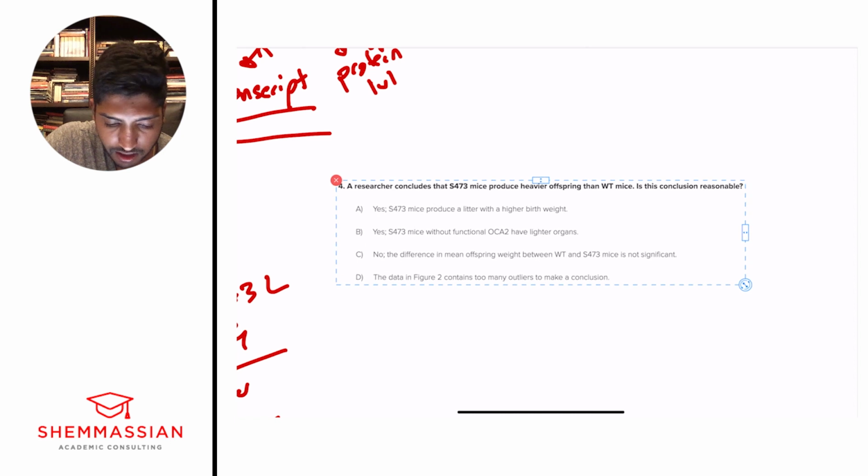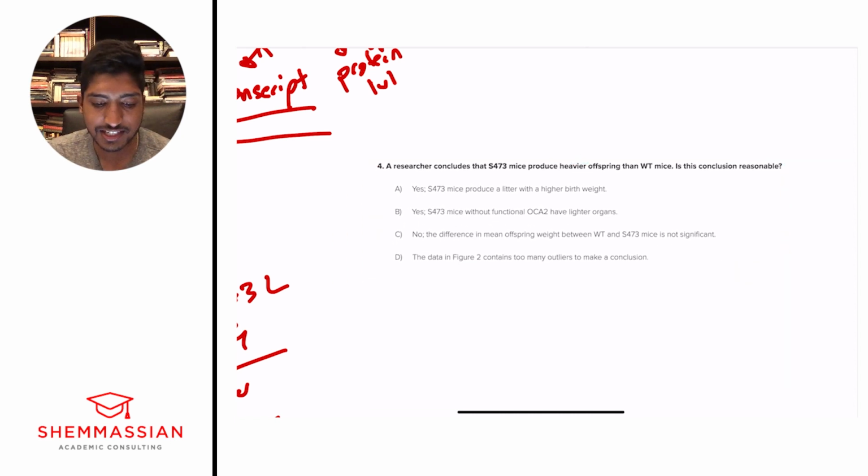Okay. A researcher concludes that S743 mice produce heavier offspring than wild-type mice. Is this conclusion reasonable? A, yes, S473 mice produce a litter with a higher birth weight. B, yes, S473 mice without functional OCA2 have lighter organs. C, no, the difference in mean offspring weight between wild-type and S473 mice is not significant. D, the data in figure 2 contains too many outliers to make a conclusion.